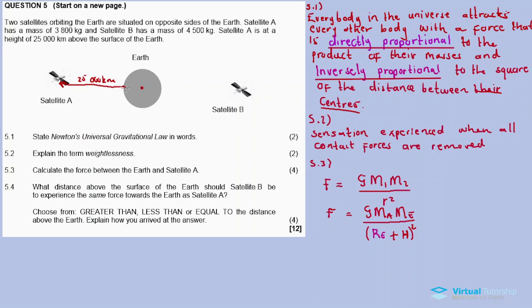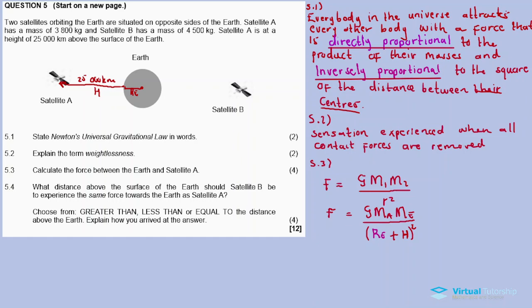So we need the radius of the Earth as well in order to calculate the force. So that's why it's Re plus height. The height h now represents the 25,000 kilometers, the height from the surface of the Earth to satellite A. And then Re represents the radius of the Earth. We need the radius ngoba the calculation is done from center to center.